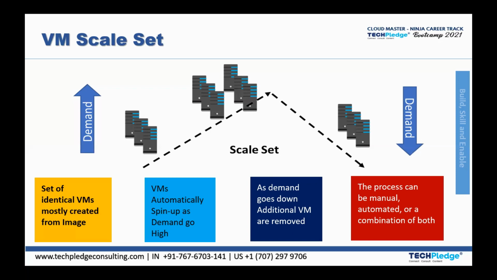So this is something called a scale set. Here you can see four options. A set of identical VMs, mostly created from an image. VMs automatically spin up as demand goes high. As demand goes down, additional VMs are removed. The process can be manual, automated, or a combination of both. Okay, so machines can be created automatically, and you can apply conditions as per your need.